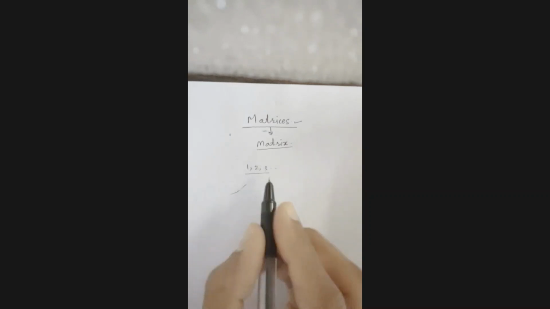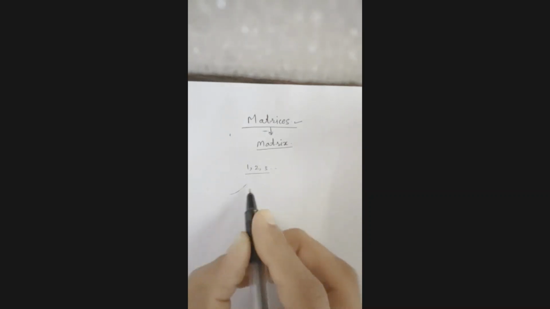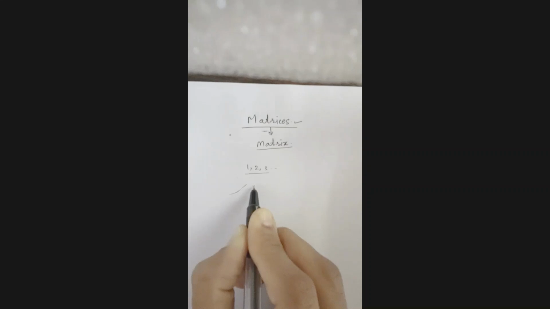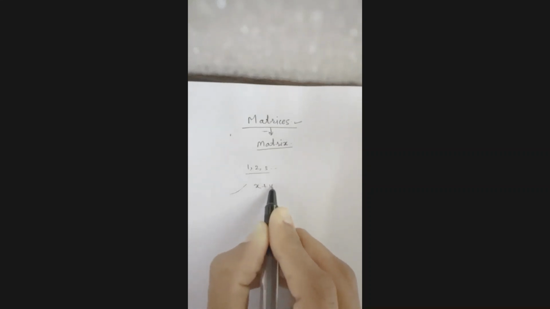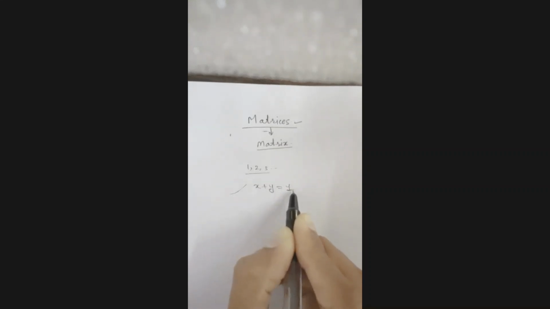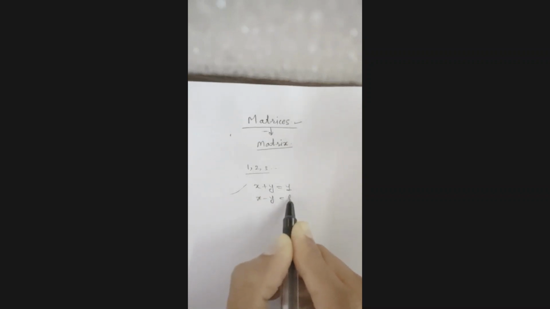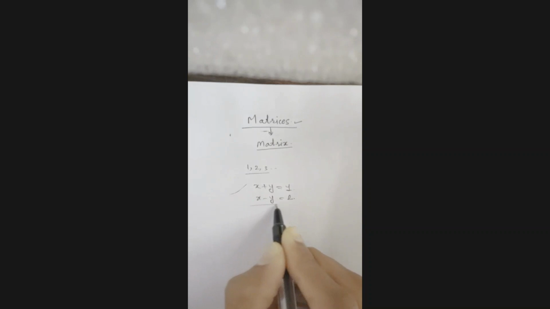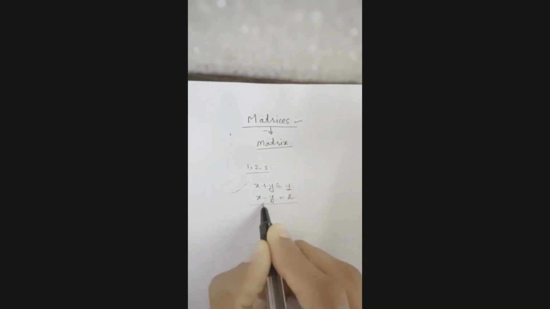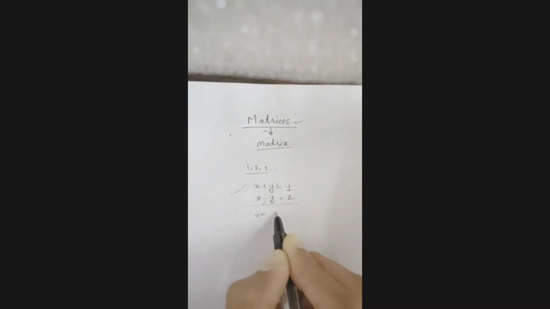In a similar way, we know that if you have a simultaneous equation of two variables, suppose x plus y equal to 1 and x minus y equal to 2, how do you solve it? You just add these equations. So y gets cancelled, then 2x equal to 3, then you get x equal to 3 by 2. In this way you solve this.